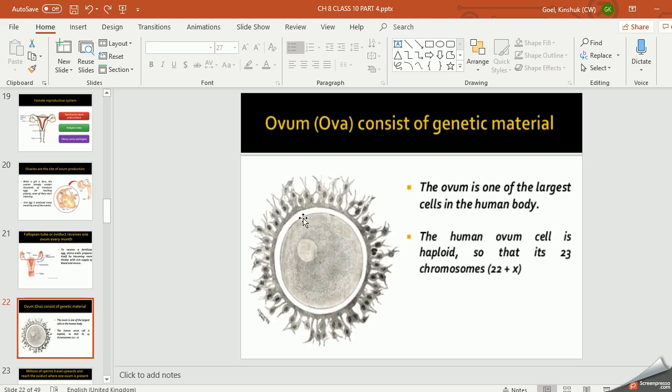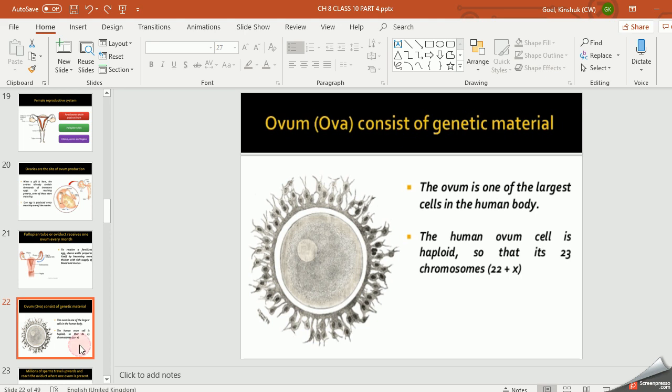This is the structure of the ovum, right? It is the largest cell in the human body, and it is haploid, that is, it contains only 23 chromosomes, 22 plus X, right? Not a pair, that is 46. It is haploid. Haploid means आधा. तो इसमें कितने chromosomes हो गए? 23 chromosomes हो गए, and 23 chromosomes are carried by sperms. When they fuse together, they will form 23 pairs of chromosomes. Clear?